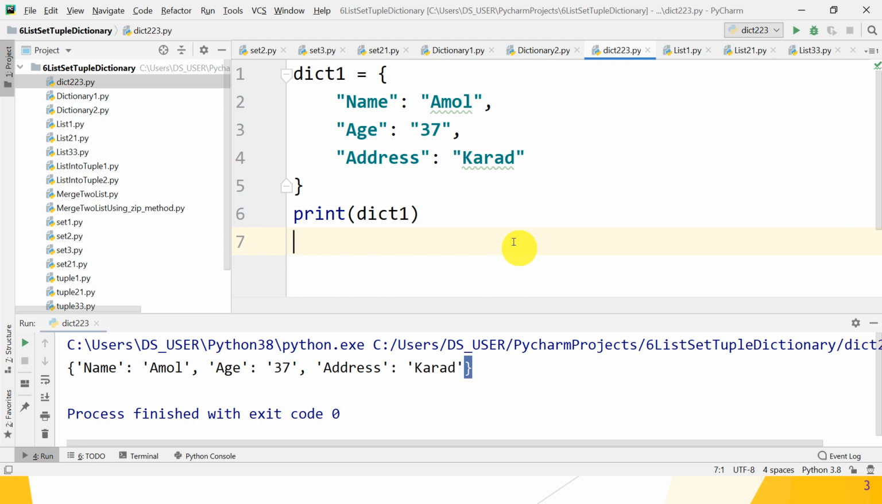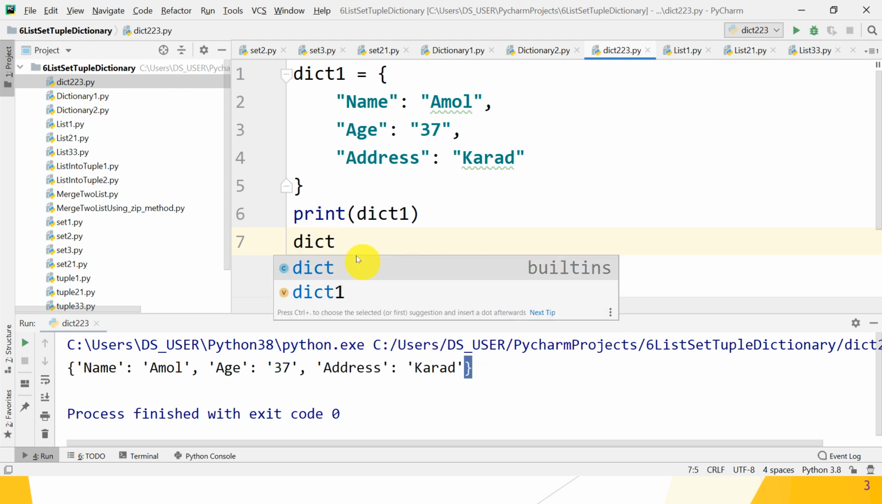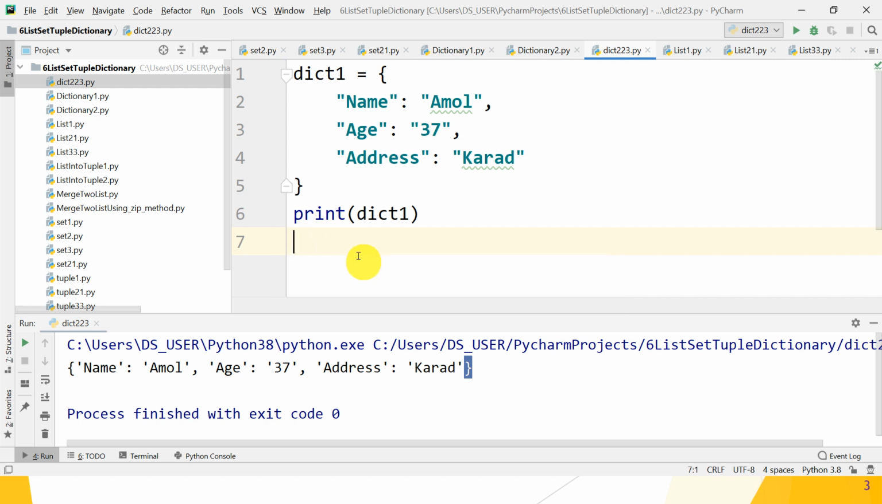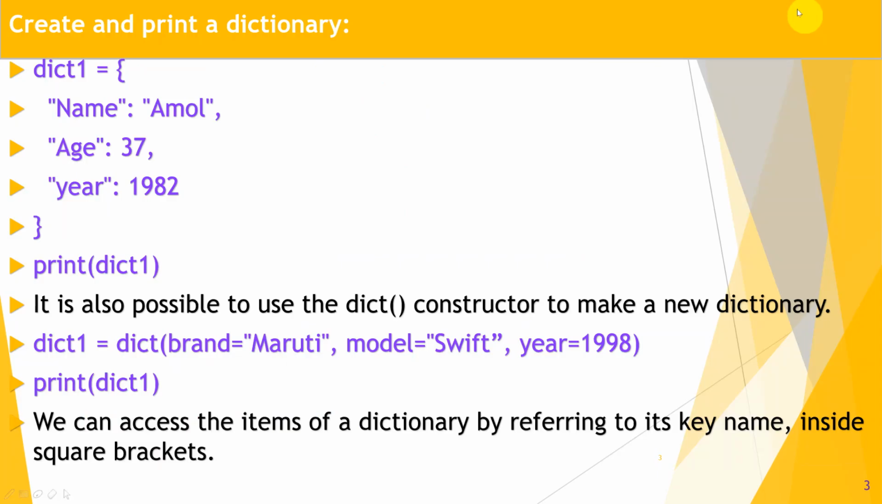Great. I think you know how a dictionary can be created. Okay, so what is another way? Another way of creating a dictionary is using the dictionary constructor, dict. Using that dictionary constructor you can also create the dictionary. So let's check whether it works or not.